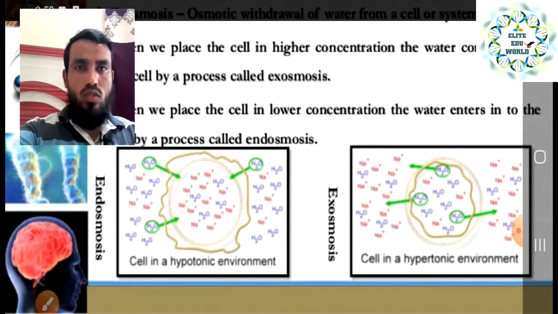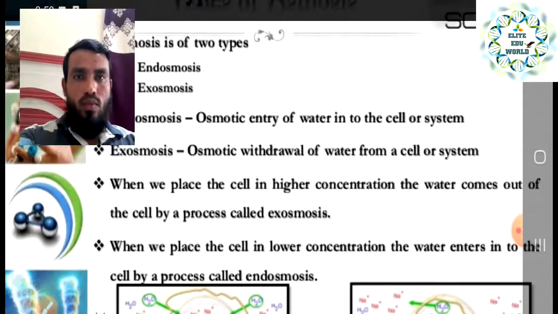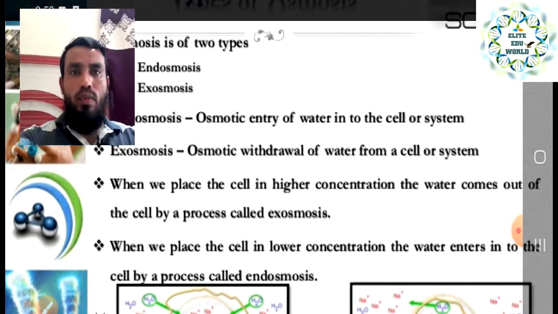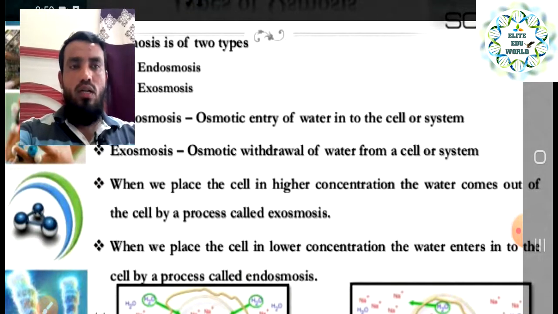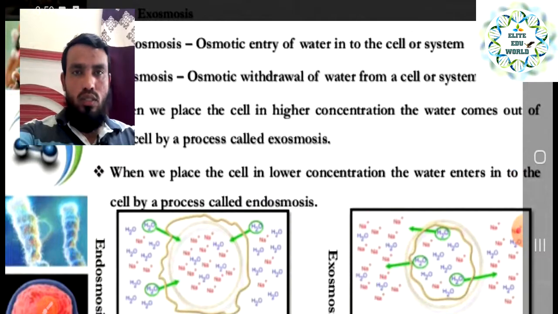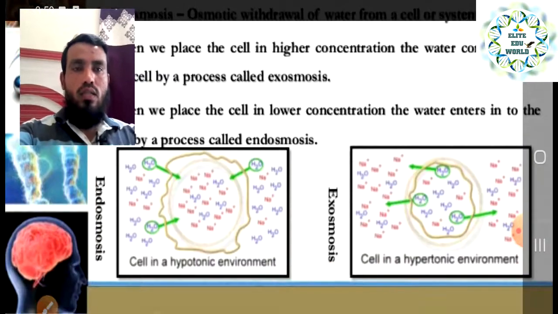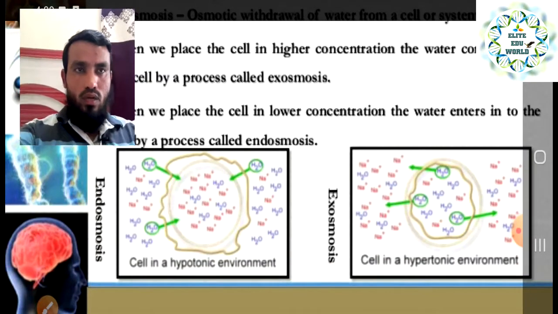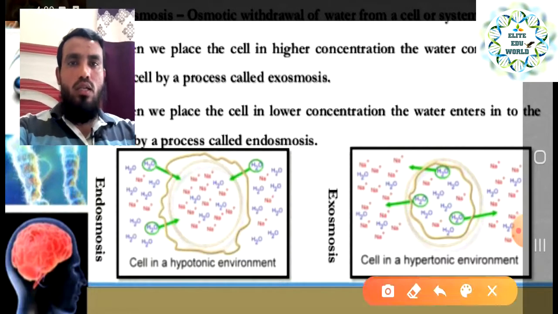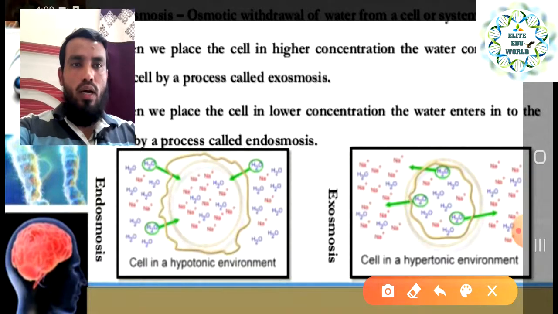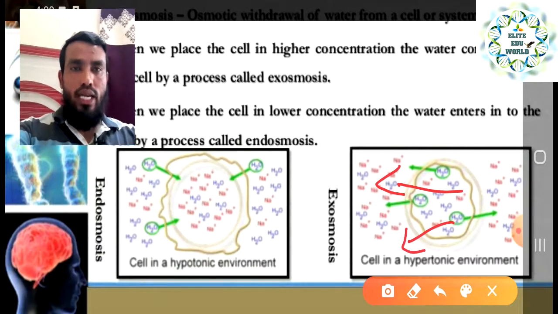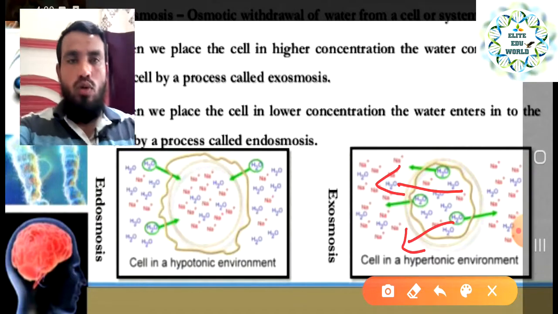In exosmosis we can see osmotic withdrawal of the water from the cell. When we place the cell in a higher concentration, the water comes out, and when we place the cell into a lower concentration, the water enters the cell. In exosmosis the concentration outside is higher, that is why the water is coming out of the cell and the cell will shrink. So exo means removal of the water.